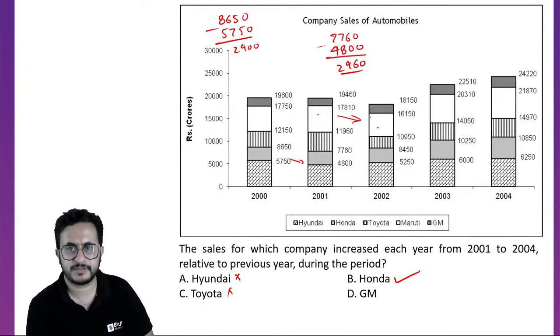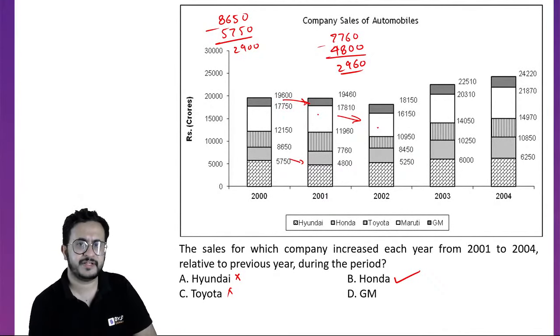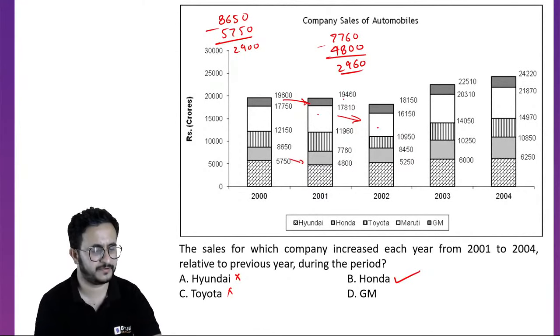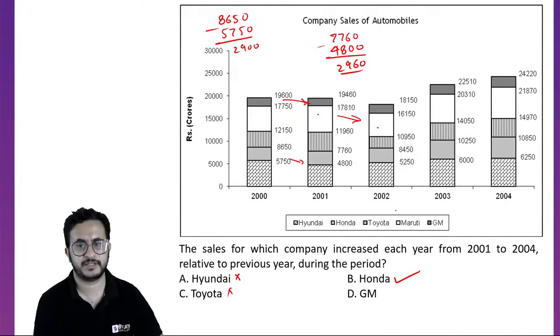GM, this is increasing. I think this has decreased. You can check for the values, but not needed. See, this was 177 to 196. Now it is 178 to, it should be higher than 196, but it is less than 196. So you can just observe the graph and answer it. So the answer is Honda.